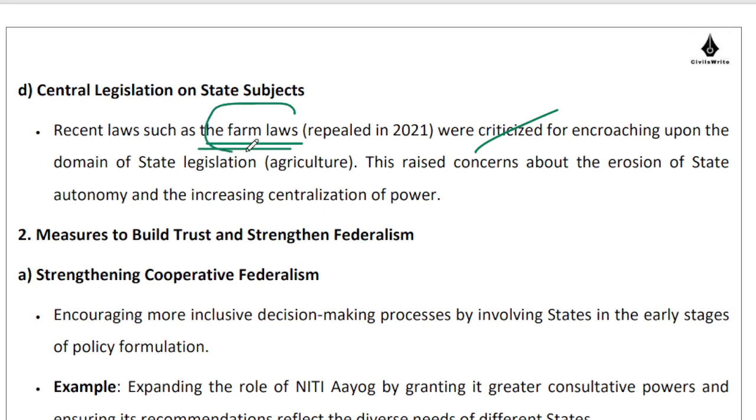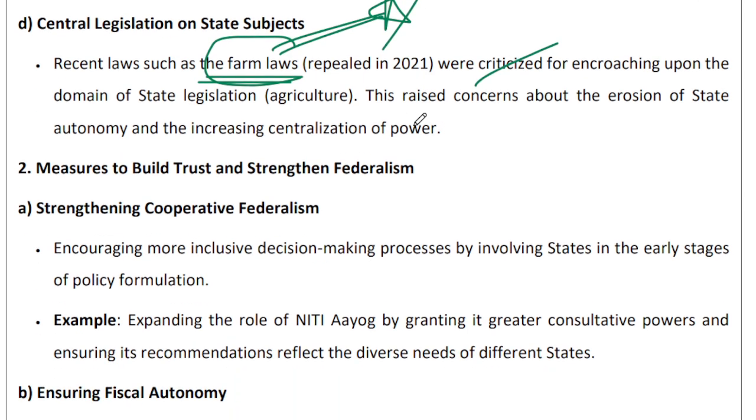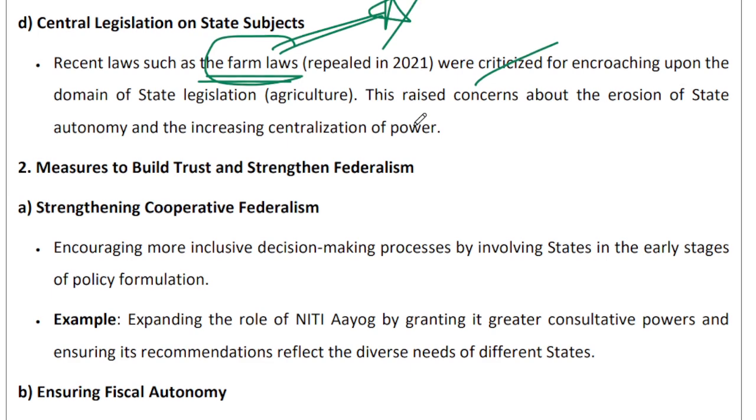Even though the farm laws were well intentioned and most of them were bringing in the kind of reforms that were already being talked about and discussed, the way they were introduced showed the limits of unilateralism in the federal polity of India.